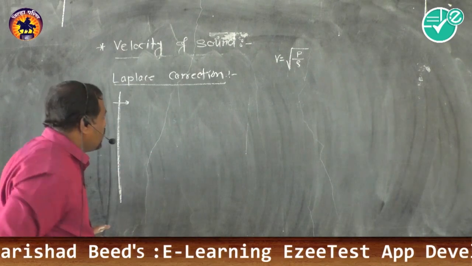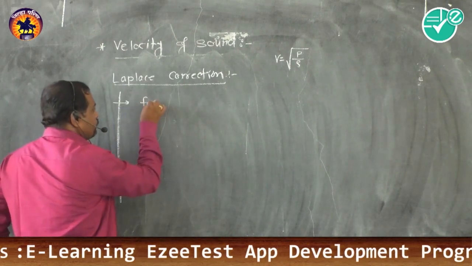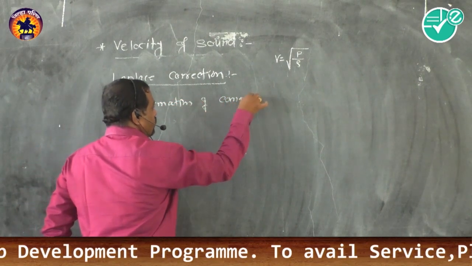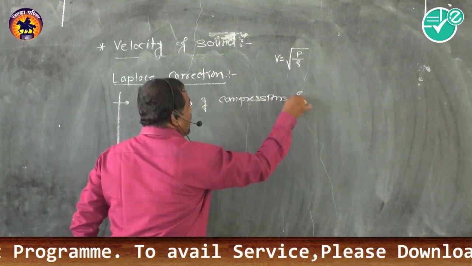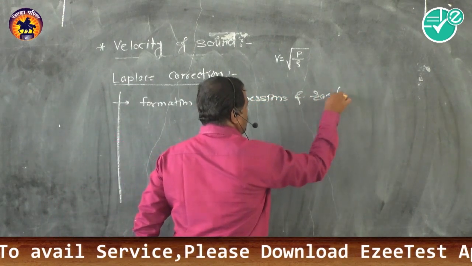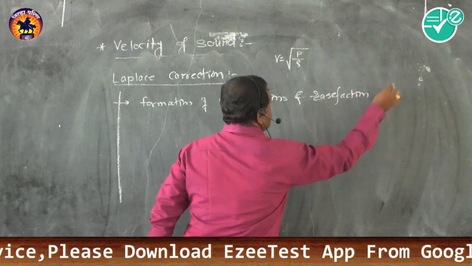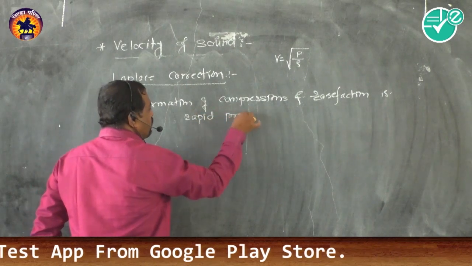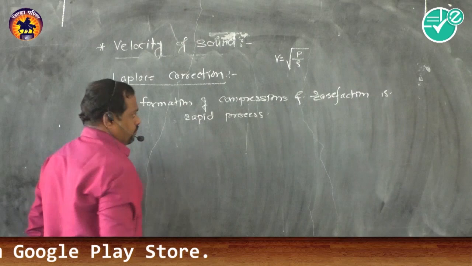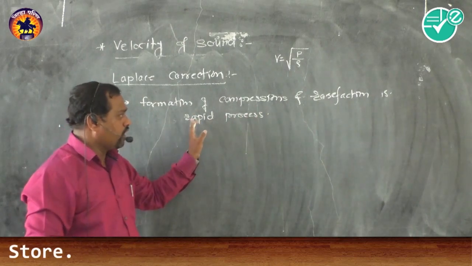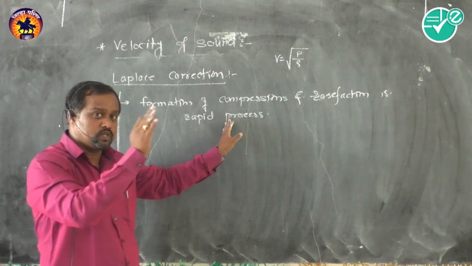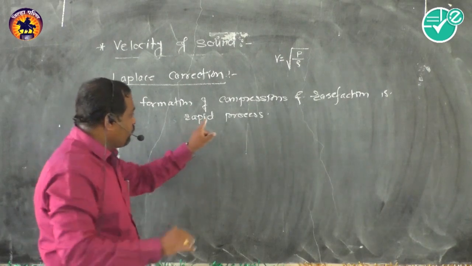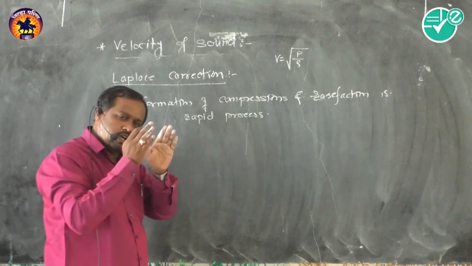He corrected this: the formation of compressions and rarefaction is a rapid process, or faster process. Rapid process means, Newton said it is a slow process. That is the controversy.